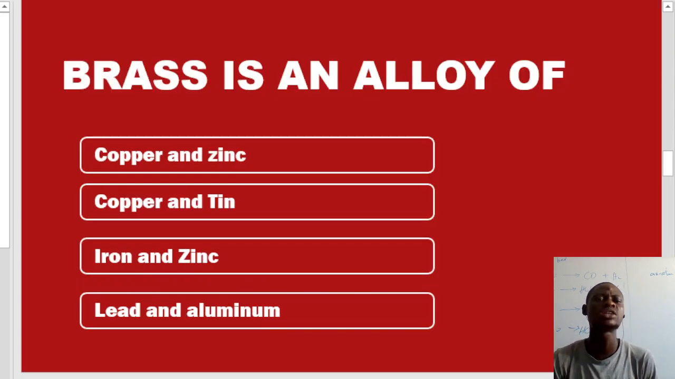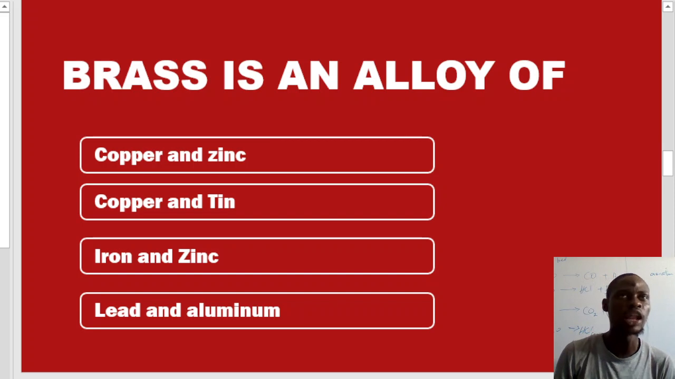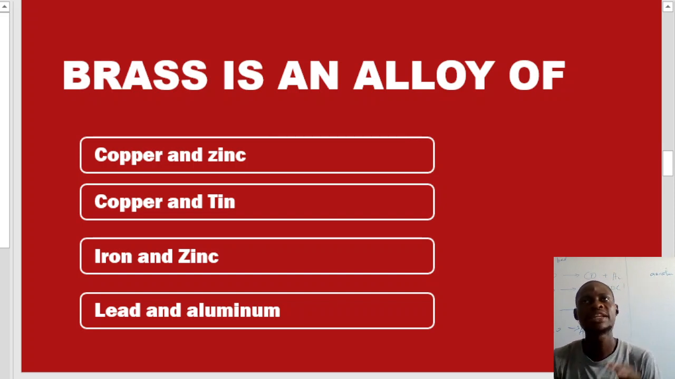Now, the next question is all about alloys. You see, many students see this question that is given to you here, especially brass and bronze. They set them on a yearly basis in JAMB. If they set brass this year, next year they might try to give you bronze. They try to interchange it because they notice that many students do not really understand the composition of brass.